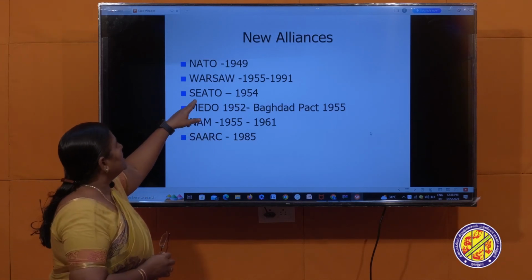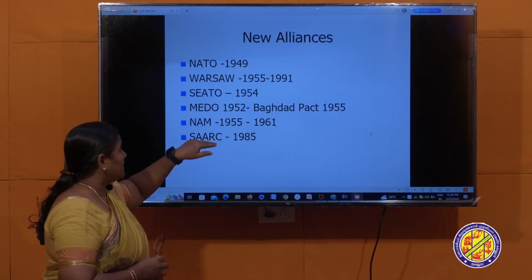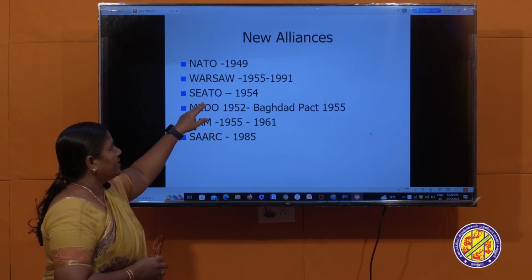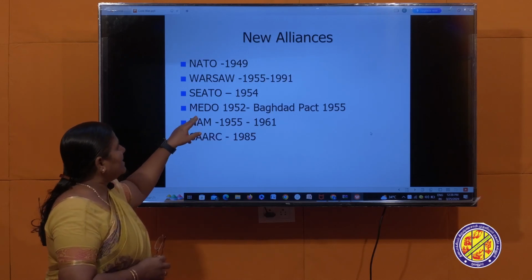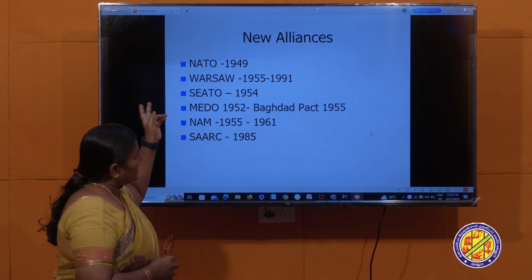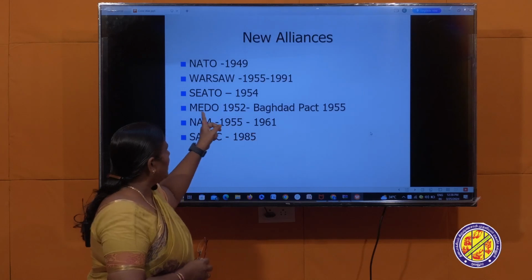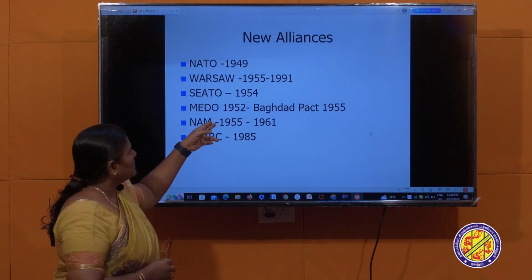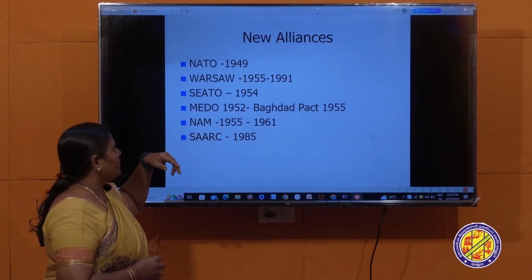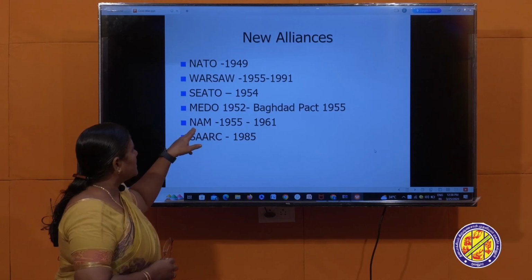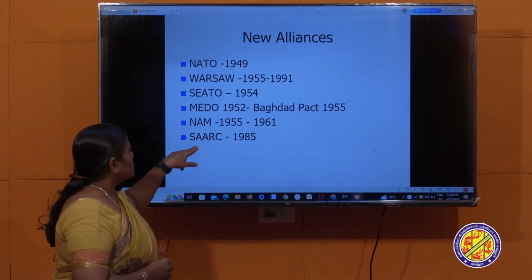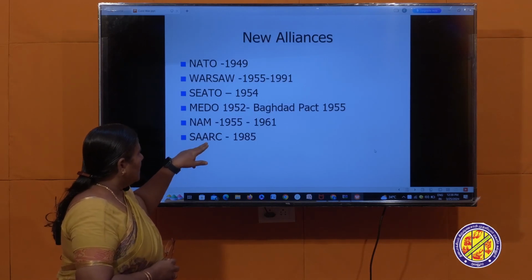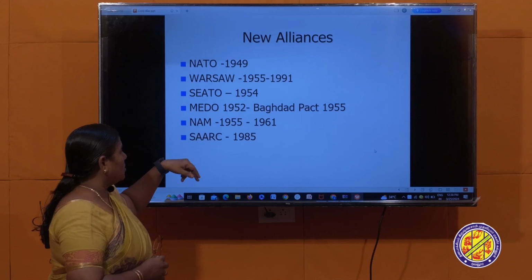In the same way, SEATO, another military bloc, the Southeast Asian Treaty Organization, was signed in 1954, and the Middle East Defense Organization. First it was called the Baghdad Pact, later it was changed into the Middle East Defense Organization. And next, NAM, the Non-Alignment Movement, and the South Asian Association for Regional Cooperation, were formed by Asian countries.